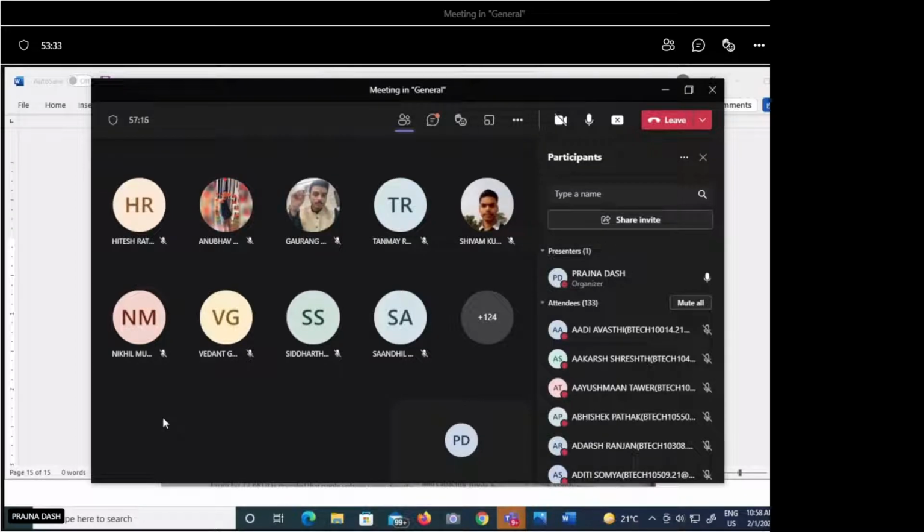Ma'am, can we get the PDF of these books, like J.B. Gupta or Boylestad? No. Actually, I think the Boylestad book is available online. You can go through the Boylestad book online. Officially, on the Teams platform, I cannot upload the PDF version of that book. That is a copyright issue. So you can go through it online. It is available. Share it on WhatsApp.